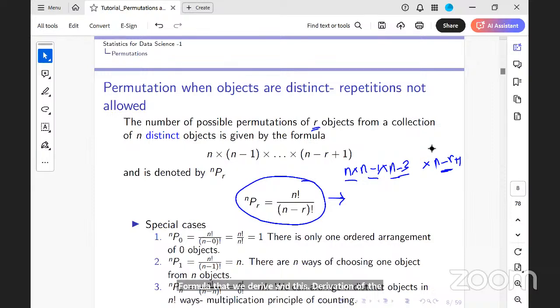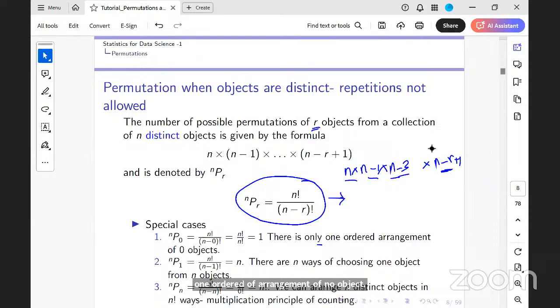Special cases include NP0, which is equal to 1, NP1 is N, and NPN is N factorial. The way we look at it, when I have NP0, there is only one ordered arrangement of no object. NP1, there are N ways of choosing one object from N objects.